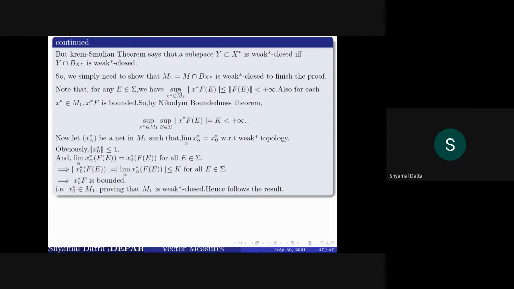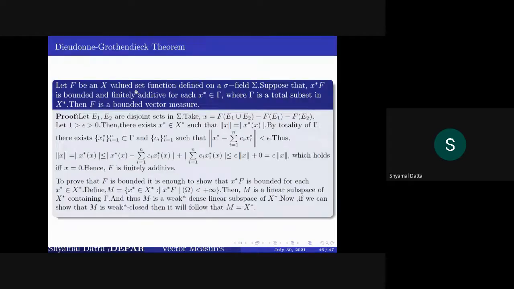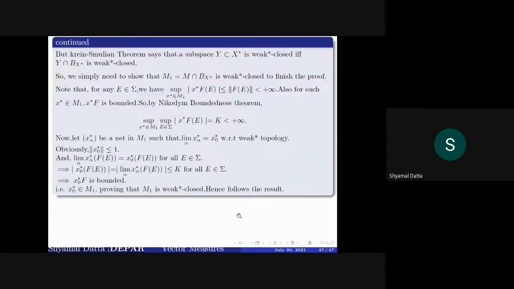But since this M is a subspace, in the case of M we only need to show that the intersection M with B star is weak-star closed.